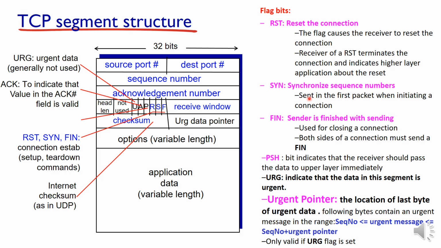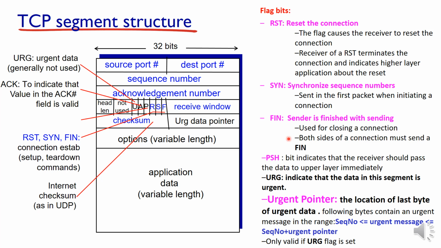That's why SYN is sent by the receiver first. Then FIN: when the communication is finished, the FIN bit is set by the sender. That means it has finished sending the data and you can close the connection. Both sides of the connection must send a FIN so that the communication ends.